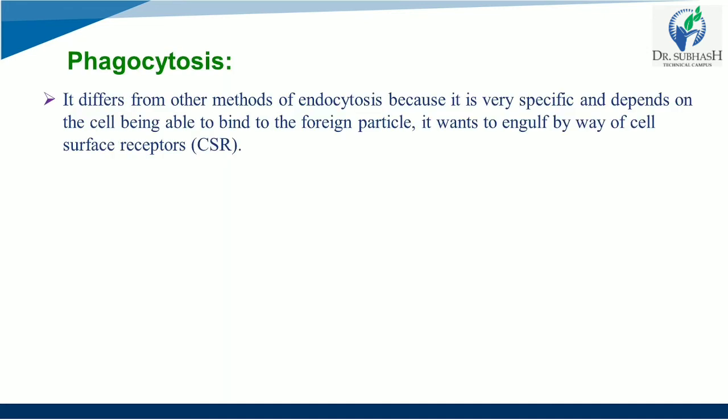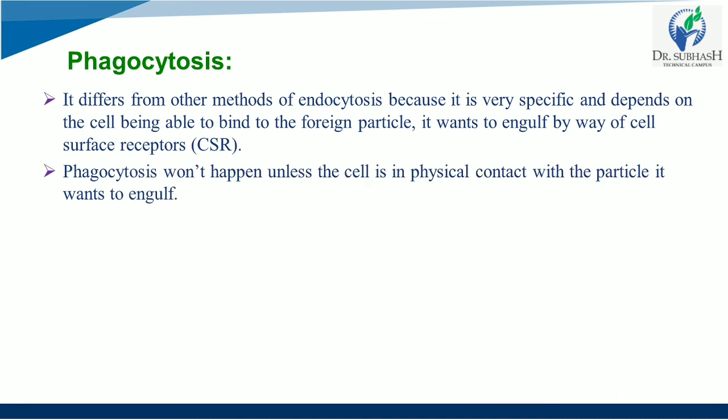So continuing this, it differs from other methods of endocytosis because it is very specific and depends on the cell being able to bind to the foreign particle it wants to engulf by way of cell surface receptors. These CSRs are really important because they decide whether the immunity will be boosted or lowered.